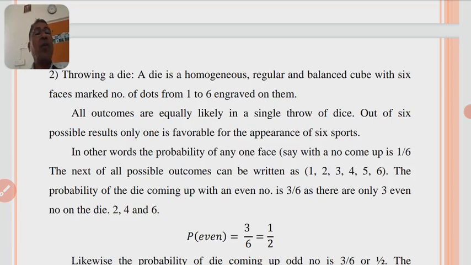The set of all possible outcomes can be written as 1, 2, 3, 4, 5, 6. The probability of the die coming up with an even number is 3 by 6, as there are only 3 even numbers on the die, that are 2, 4 and 6. Therefore, its probability for an even number is 3 by 6, that is equal to half.